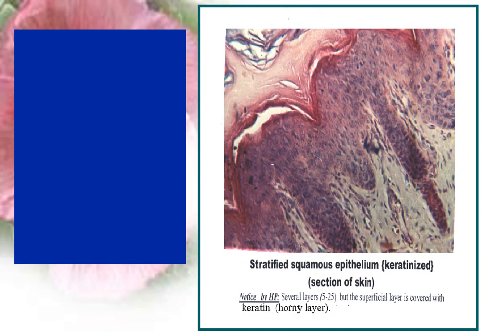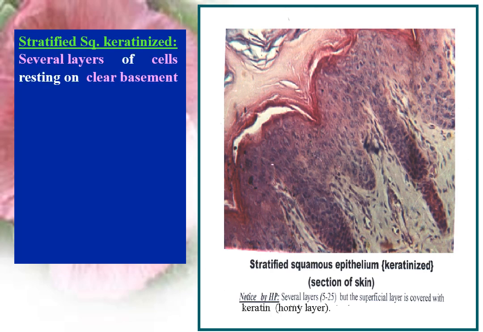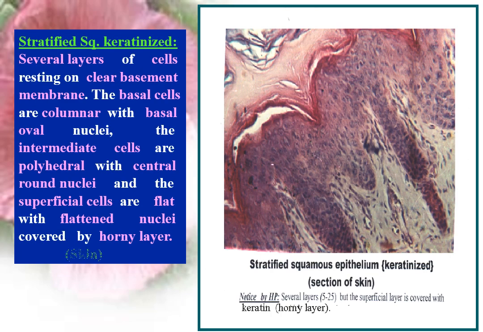Stratified squamous keratinized epithelium, formed of several layers of cells resting on clear wavy basement membrane. The basal cells are columnar with basal oval nuclei. The intermediate cells are polyhedral with central round nuclei, and the superficial cells are flat with flattened nuclei covered by keratin, a horny layer, as present in the skin.